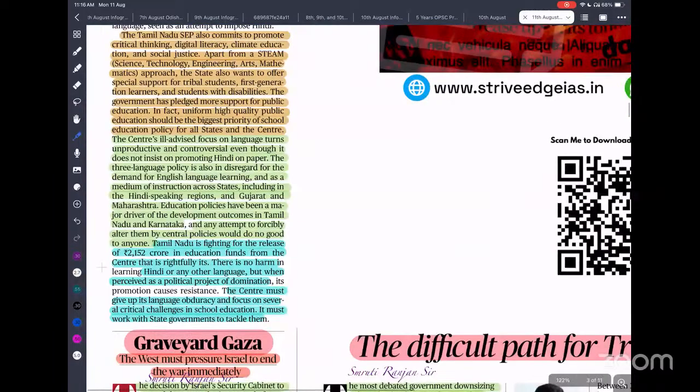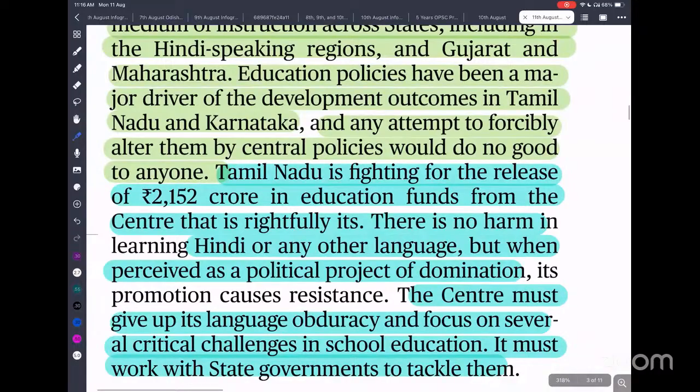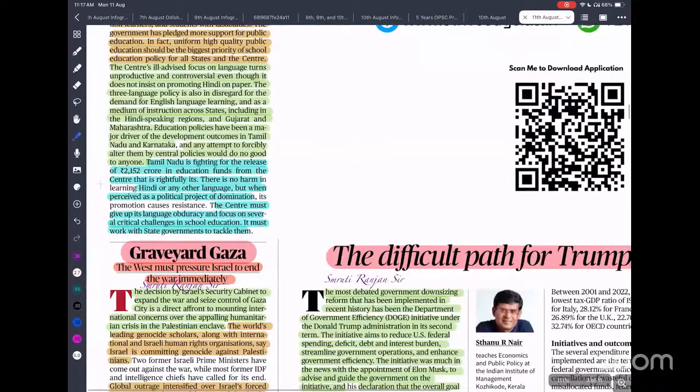Even the state governments are fighting and demanding the release of funds from the central government. Tamil Nadu is fighting for the release of 2152 crore education fund from the center that is rightfully due to it.